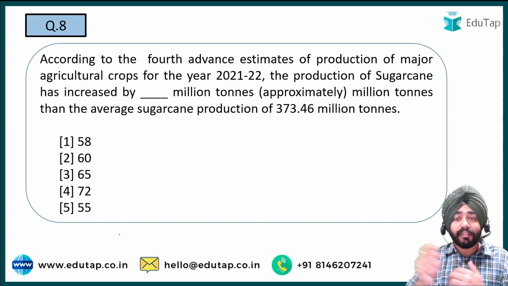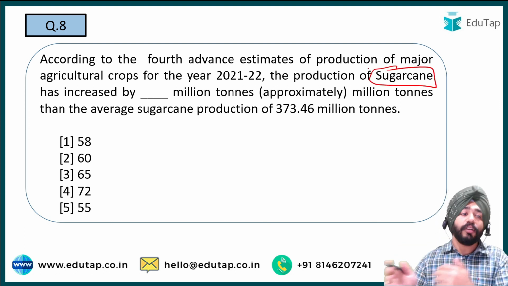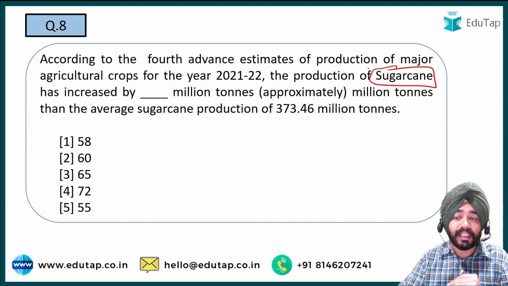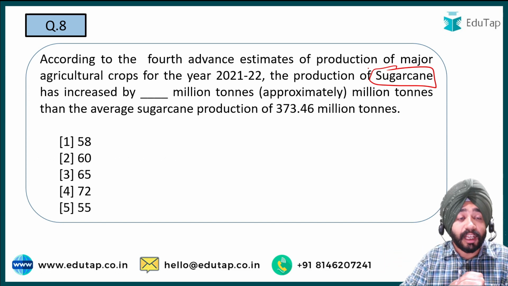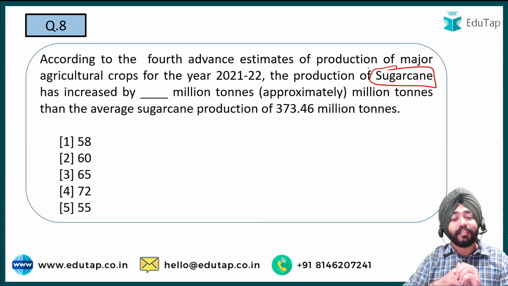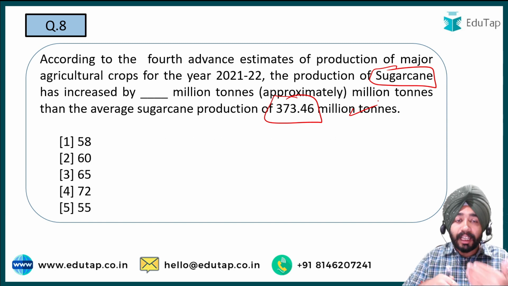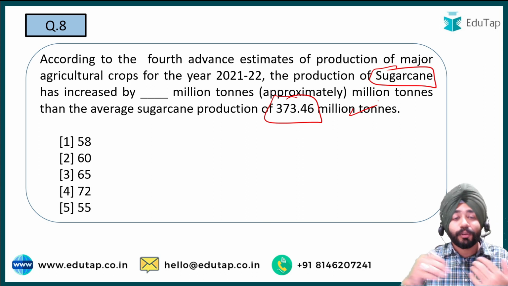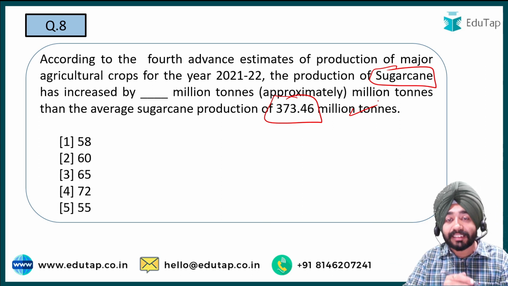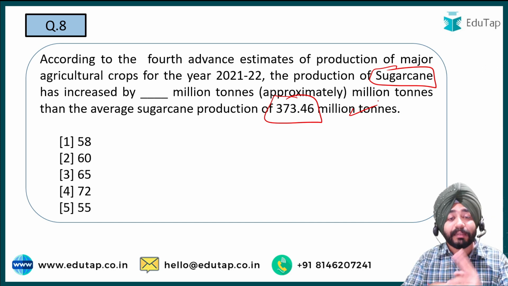So now guys, coming to question number 8. According to the fourth advanced estimates, the question I'm asking you is now on the sugarcane crop. So the production of sugarcane has increased by how much million tons in an average? When I talk about the average sugarcane production of 5 years, that is 373.46 million tons. So tell me, what should be the answer here. Okay, ji. So now guys, we have revised each and everything. Okay, so sugarcane crops, we have discussed one thing in the sugarcane is, what is the rank of India in sugarcane? We know, as per the agri statistics, India has been ranked at second place in the sugarcane production.